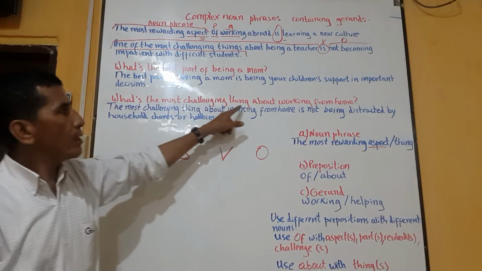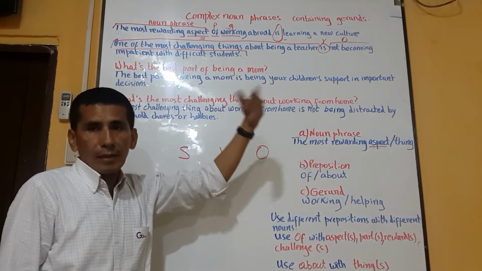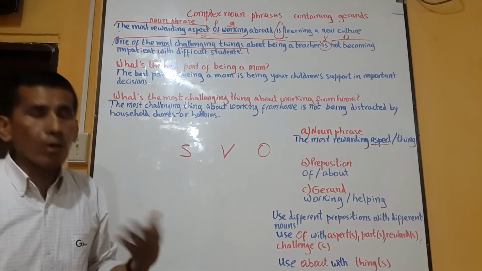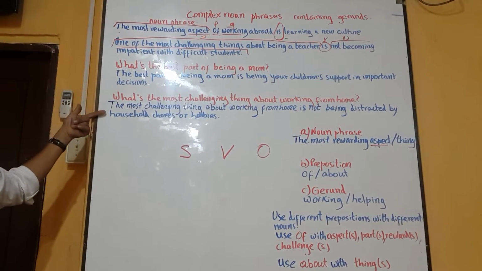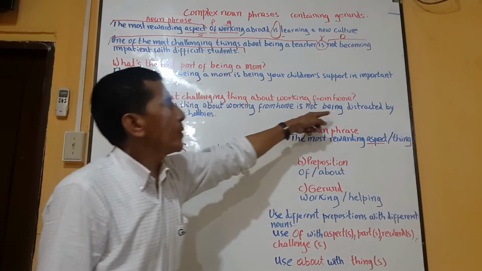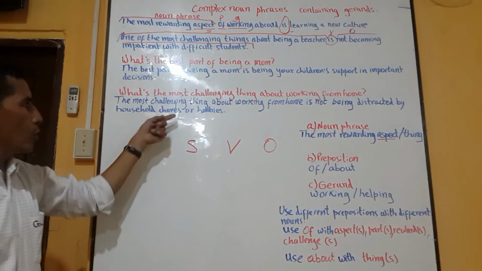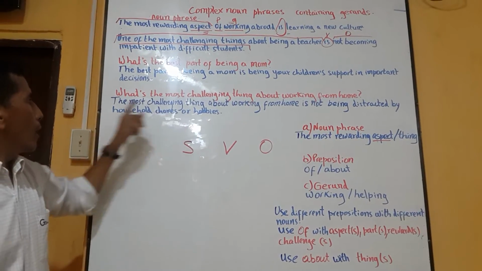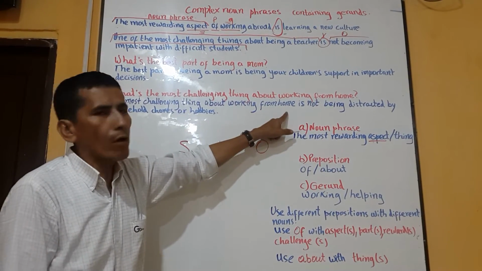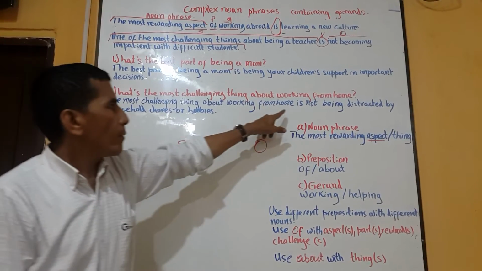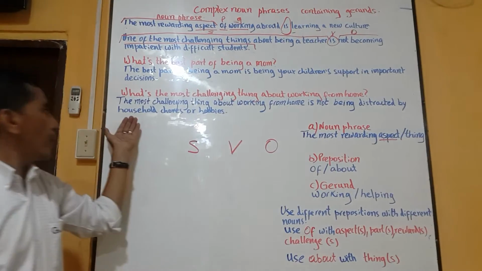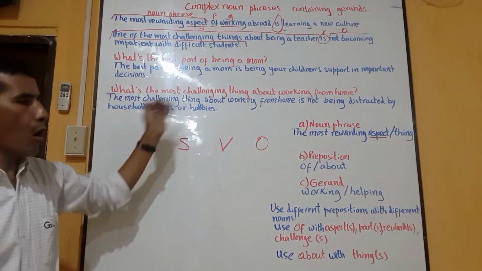What's the most challenging thing about working from home? Now we have the opportunity to say work at home or working at home. So let's analyze. The most challenging thing about working from home is not being distracted by household chores or hobbies. Which one is the subject? The most challenging thing about working from home. Which one is the verb? Verb to be, is. And the object: not being distracted by household chores or hobbies.